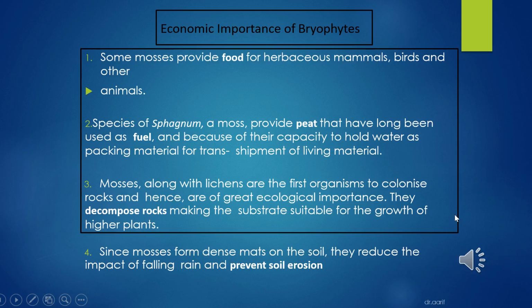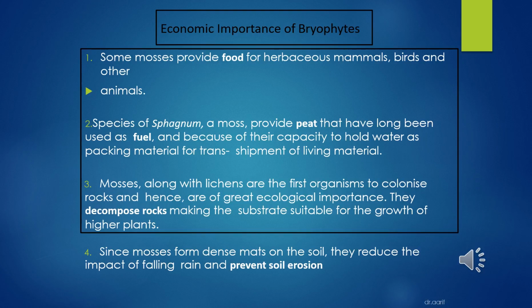Now we'll study the economic importance of bryophytes. Bryophytes are of little economic importance, but some mosses provide food for herbaceous mammals, birds and other animals, etc. Species of sphagnum, a moss, provide peat that has long been used as fuel or as packing material for transshipment of living material because their water holding capacity is very high.